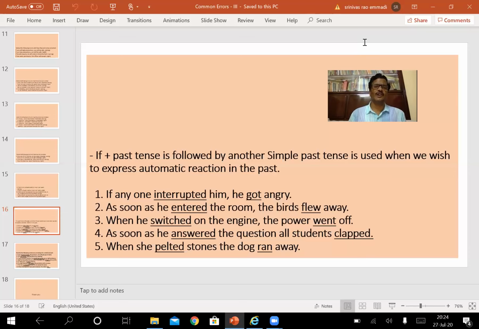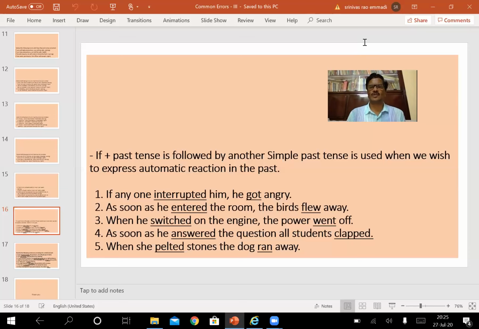So that is how, when two activities like this happen, when the second activity happens as an automatic reaction to the first activity, both simple past tenses can be used here. What we have to see here is that the meaning is important, because earlier it is also a conditional clause here.